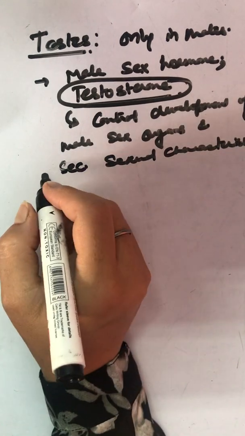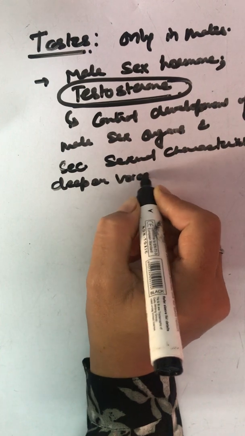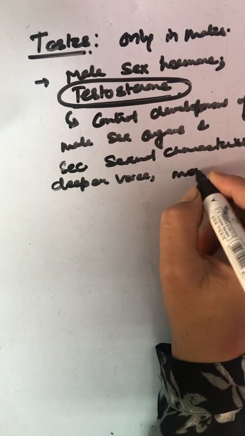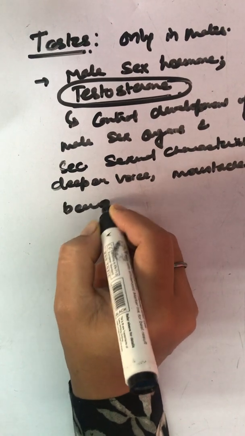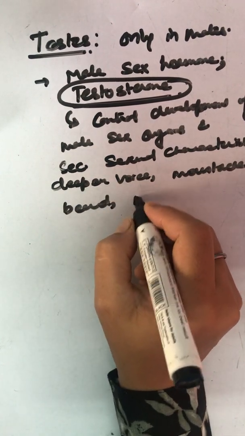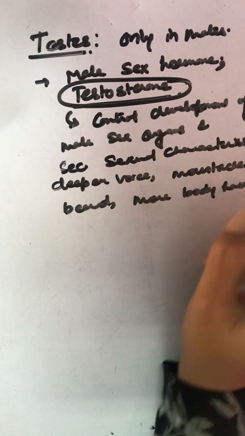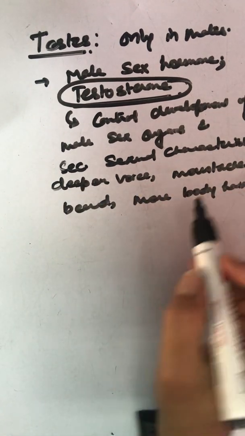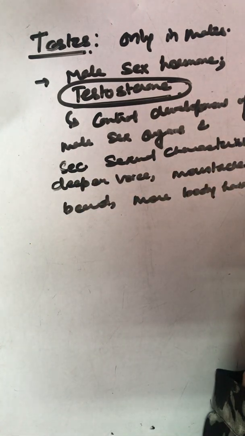These are like a deeper voice in case of males, mustache that starts coming at this age, beard and more body hair. All these characteristics are associated with male puberty, and we call them secondary sexual characteristics.